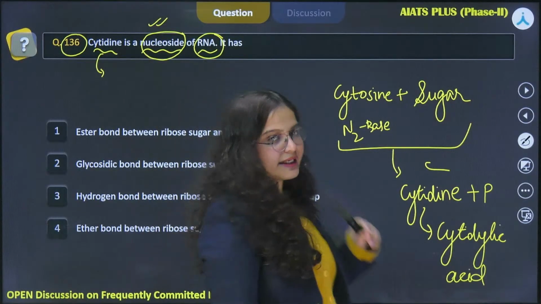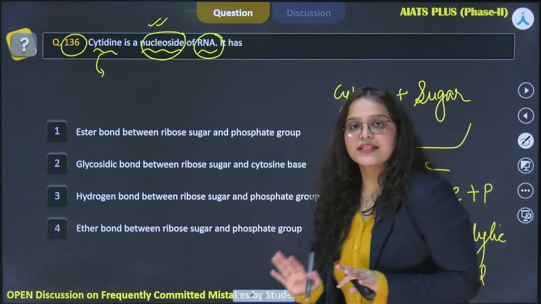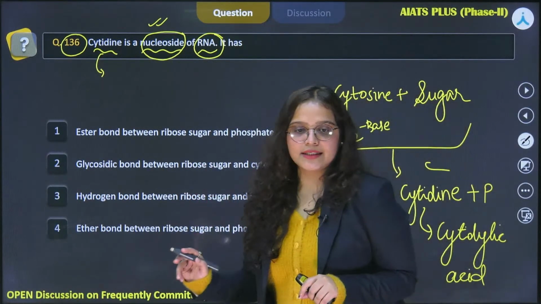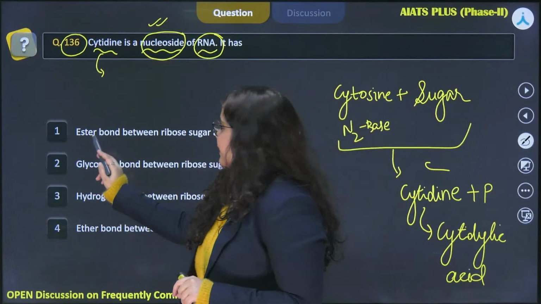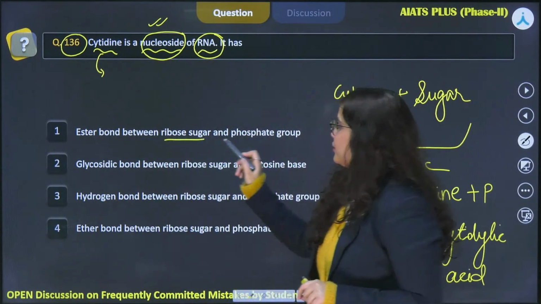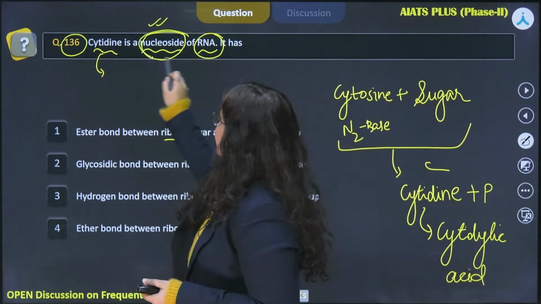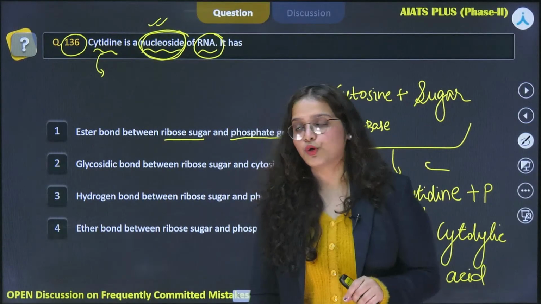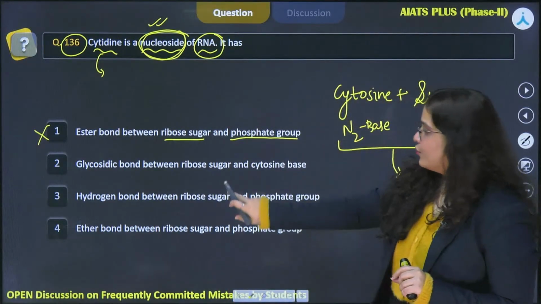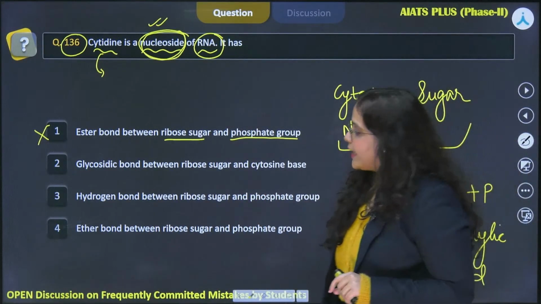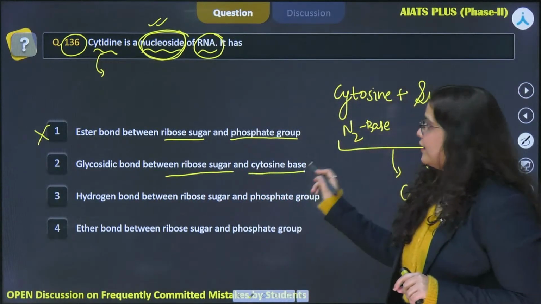And now let us read the options one by one to see whether the description given about the bonds is correct or not. Option 1 states ester bond between ribose sugar and phosphate group. As we have discussed, since it is a nucleoside, there will be no phosphate group. Therefore, option 1 is incorrect. Moving to option 2, it states glycosidic bond between the ribose sugar and cytosine base.